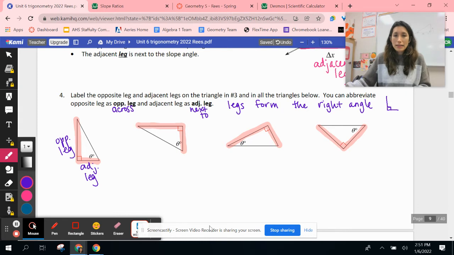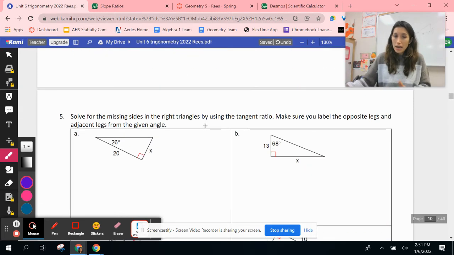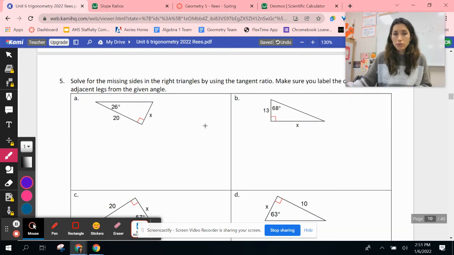Okay. And now that we've practiced that, we are going to start using our tangent ratio. So first step when we're looking at these problems is, okay, here's our angle. It's 26 degrees. We know these two sides are the legs. The leg that is next to 26 degrees is this side. That is the side next to my angle 26 degrees. I'm going to put an A next to that for adjacent.